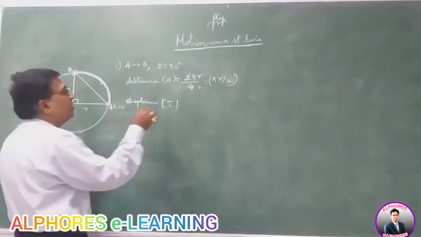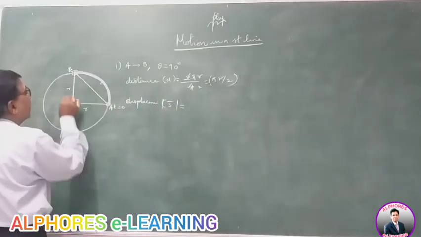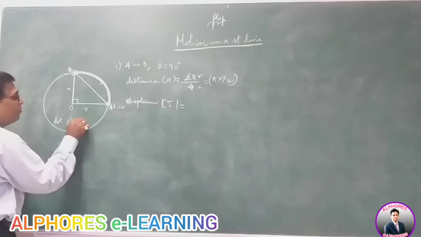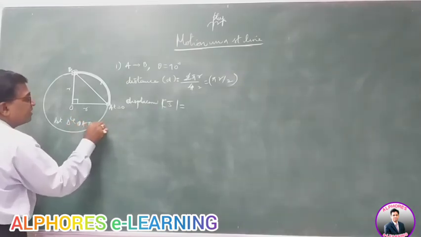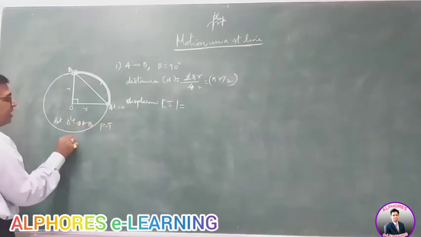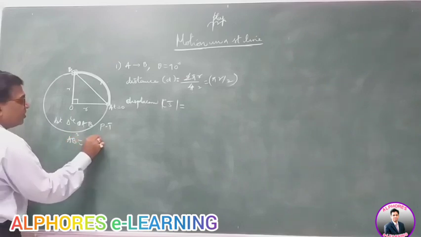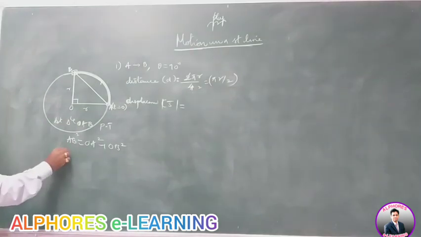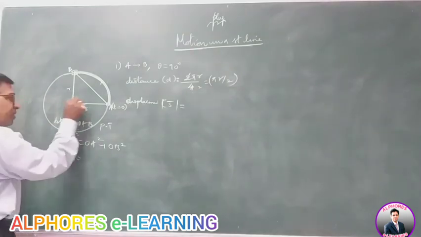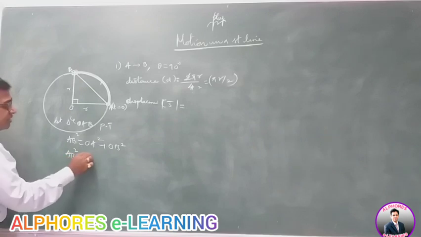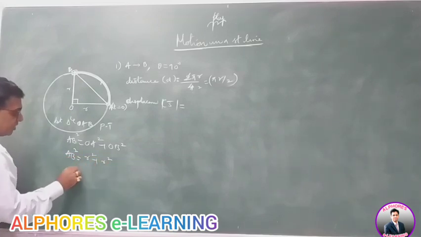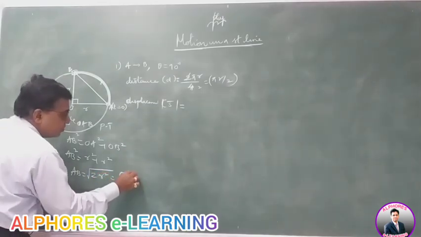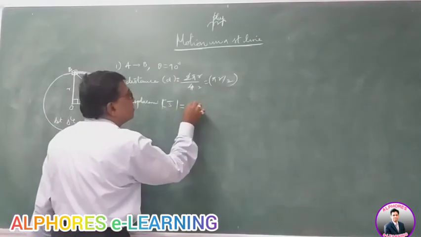In the right angle triangle OAB, applying Pythagoras theorem again, AB square is equal to OA square plus OB square. OA is R, OB is R, so it's R square plus R square. So AB is under root of 2R square, which is root 2 times R.